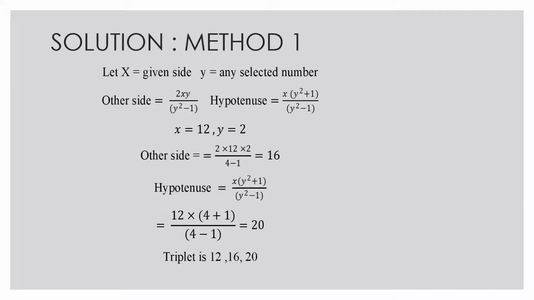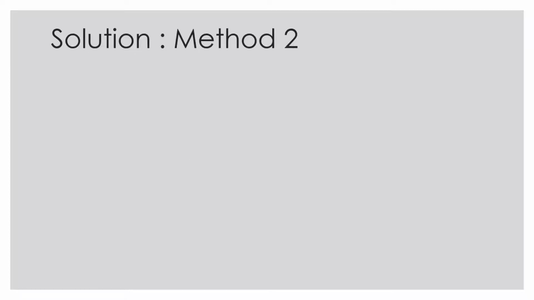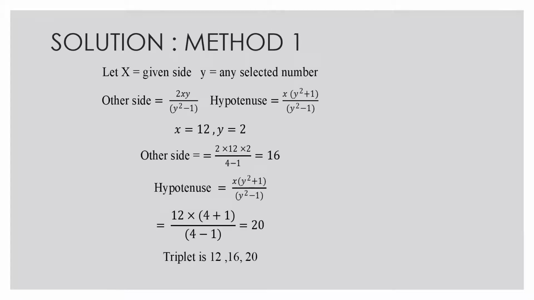Suppose x is a given side, which in this case is 12. You have to select y as any number. Then you can get the other side of a right angle triangle with the formula 2xy upon y square minus 1, and hypotenuse as x into y square plus 1 upon y square minus 1. So when I substitute x equal to 12 and y equal to 2 in both of these formulas, I will get the answer as 12, 16 and 20, which is the Pythagorean triplet.